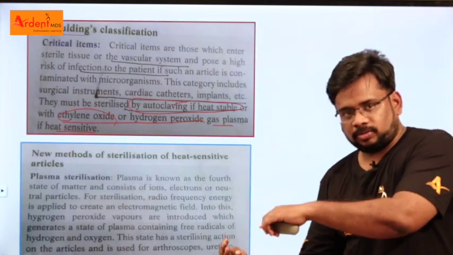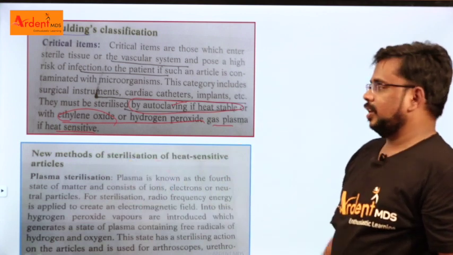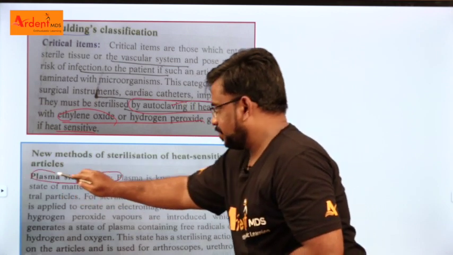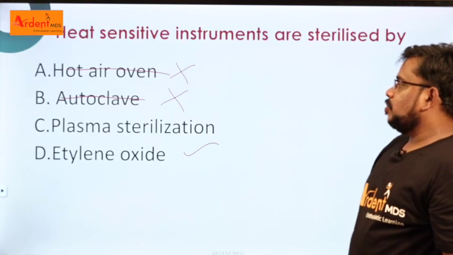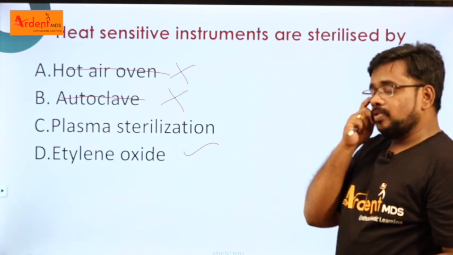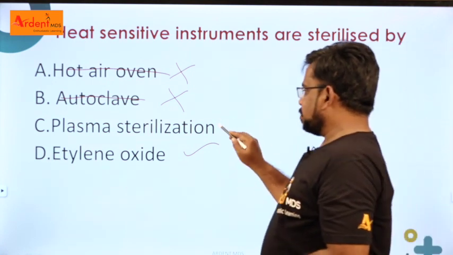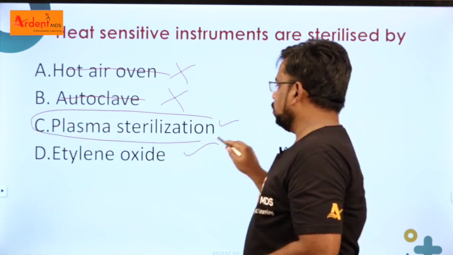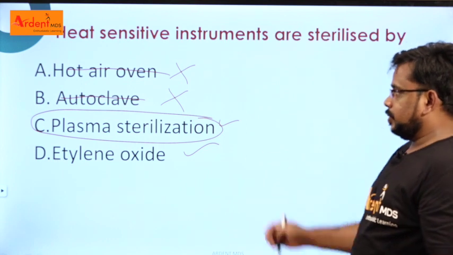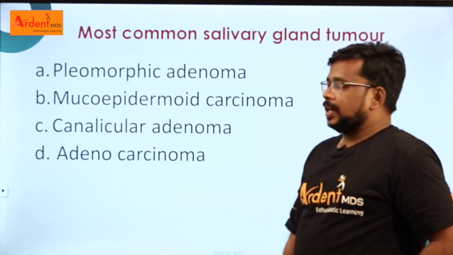On the next page of Panikar, what is given is new methods of sterilization of heat sensitive articles. They are just telling plasma sterilization, right? So now I can go for what? Plasma sterilization or ethylene oxide. So it is always better to go for the recent one. That is what the examiner wants. So plasma sterilization is the ideal one for this particular question according to me. So this is plasma sterilization, right?